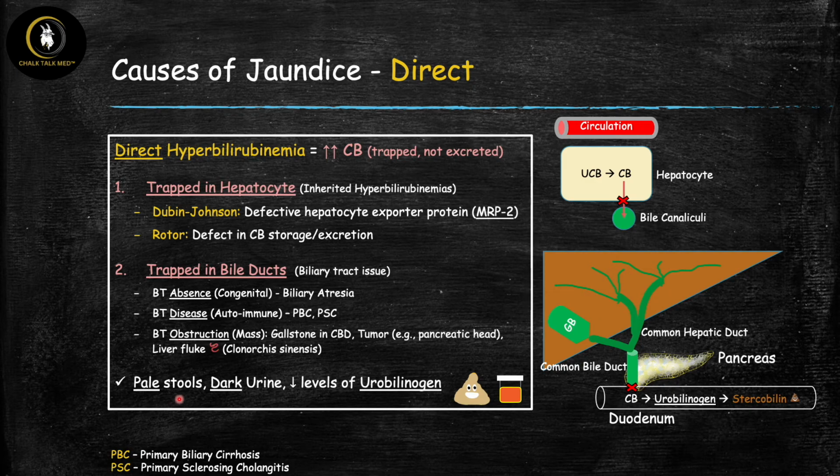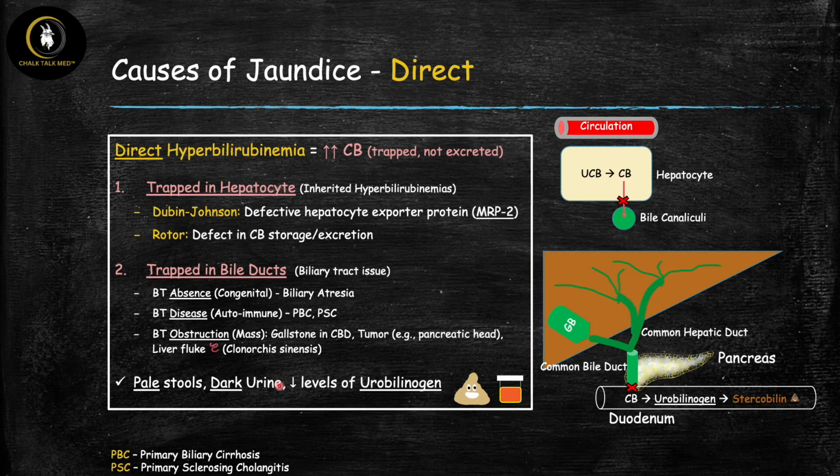So the patient presentation is typically going to be with pale stools and dark urine. The reason for the pale stools is because conjugated bilirubin normally, once it enters the intestines, gets converted to urobilinogen and then into another byproduct that actually gives the stool its brown color. But in the case of these direct hyperbilirubinemias, we actually don't have any conjugated bilirubin entering the small intestines. Therefore, it can't be metabolized to this byproduct, and therefore the stool is not going to get its brown color. That's why they have pale stools.